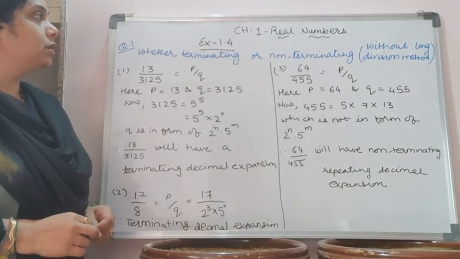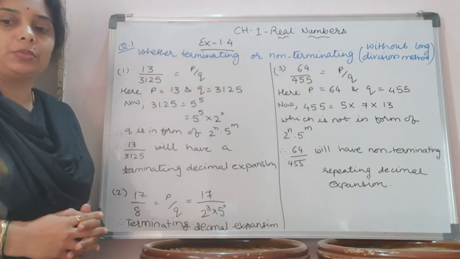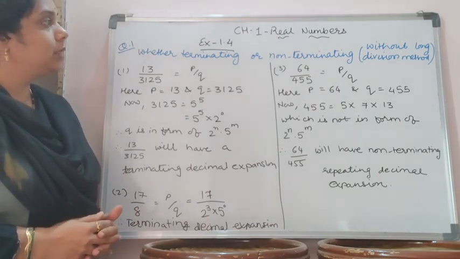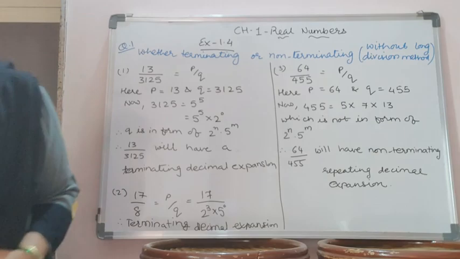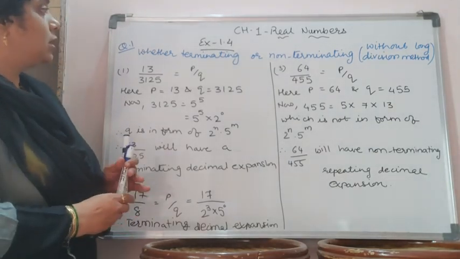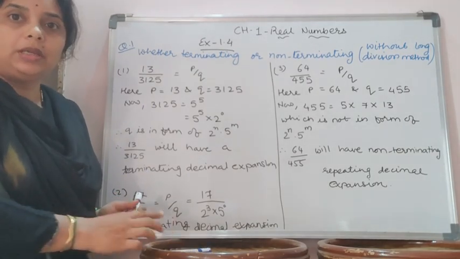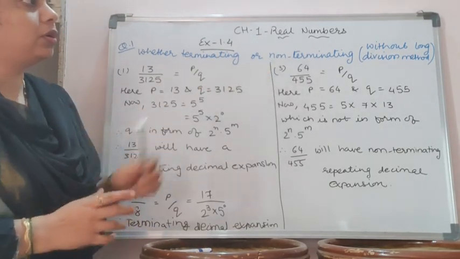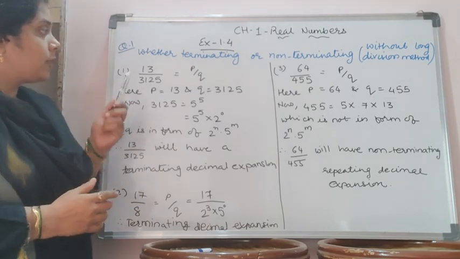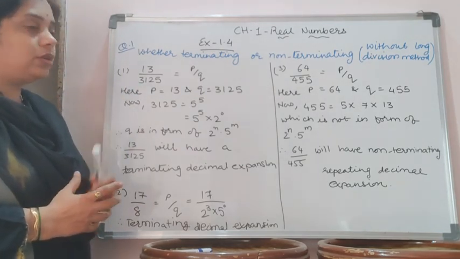Let's continue with exercise 1.4, question number 1. First is 13 by 3125.